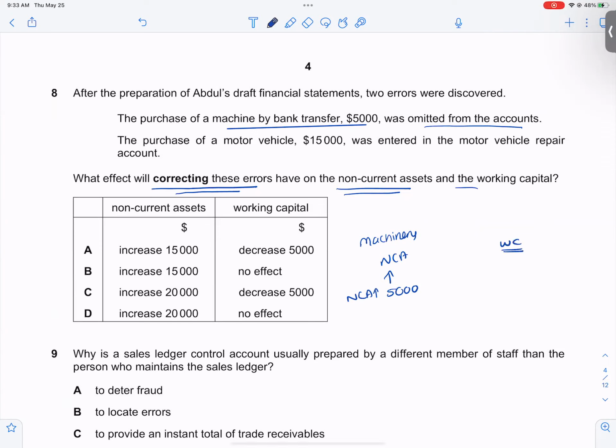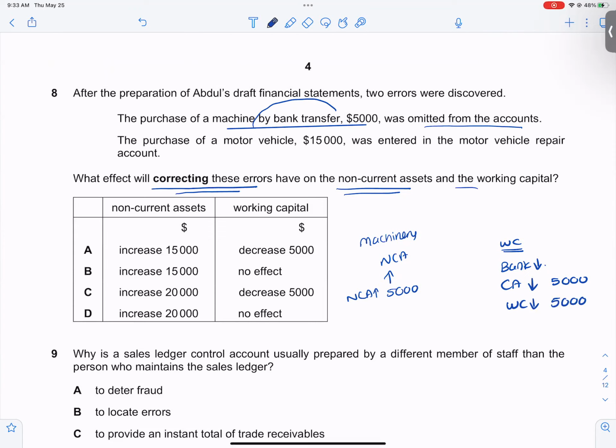However, the working capital, it is by a bank transfer. That means money has gone from the bank. That means bank has reduced, current asset has reduced by 5,000. If current asset reduces, I can say that the working capital is reduced by 5,000.